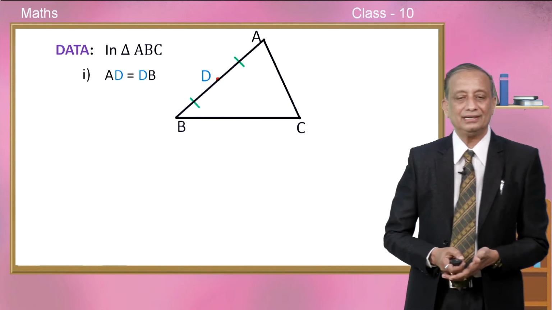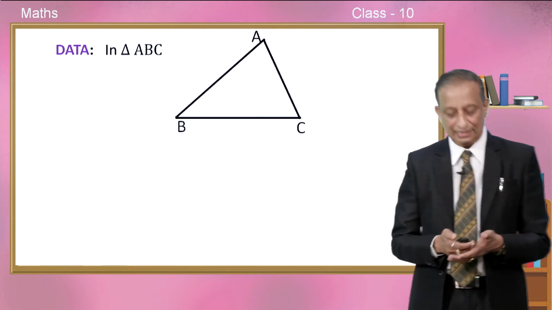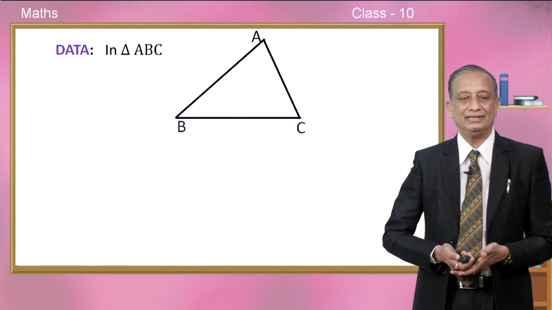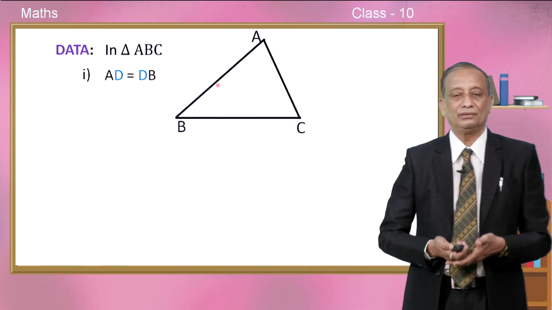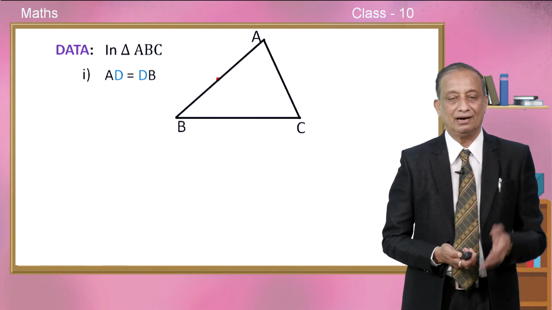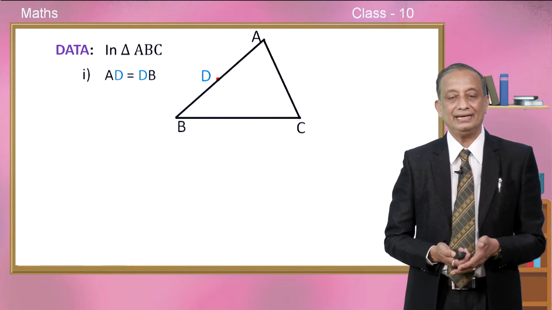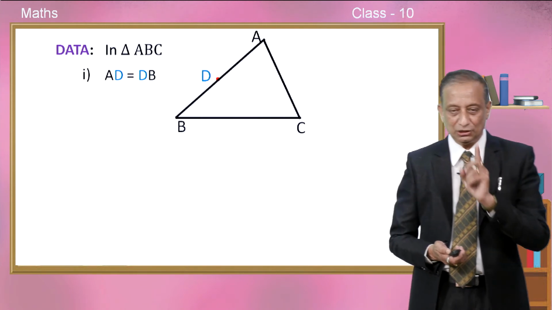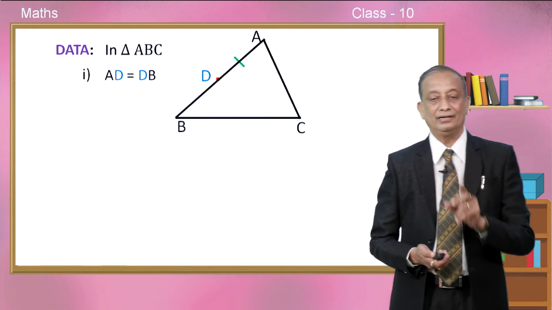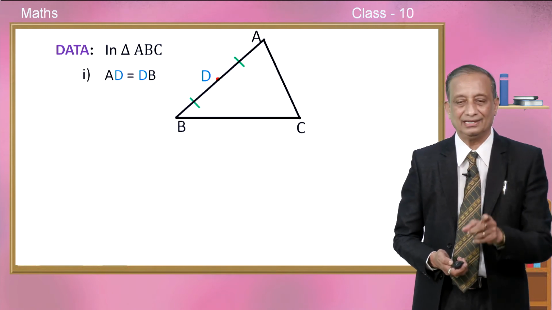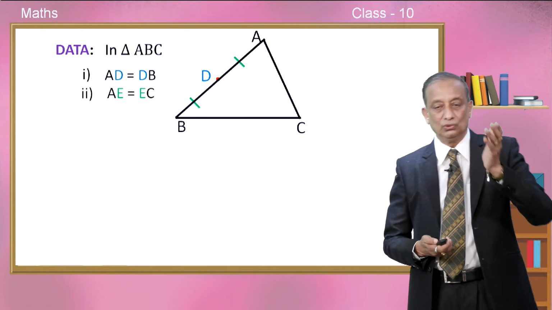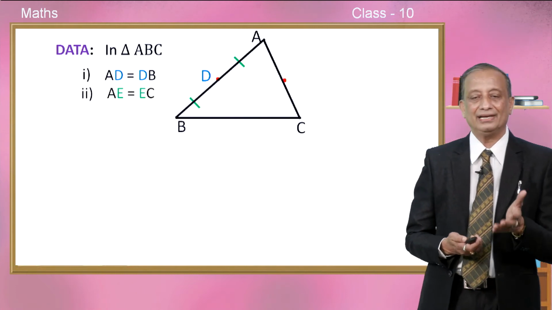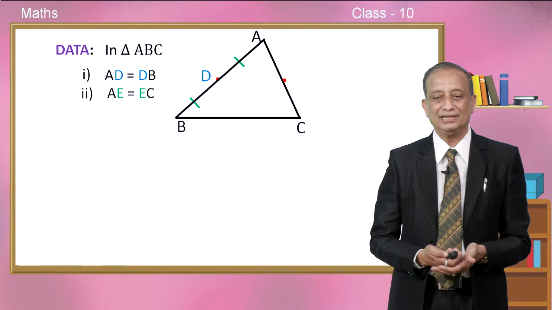So, here is the triangle ABC, in which point number 1 is this, okay, point number 1. So, AD is equal to DB. You choose a point on AB such that AD is equal to DB. In other words, D should be the midpoint, and so you mark like this also with a single line. This is called similar markings. Second point is, you measure AC and find exactly the midpoint using a scale, children.